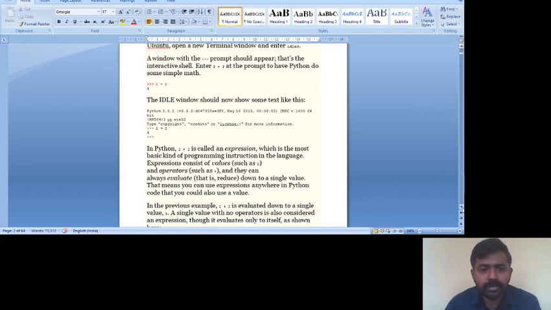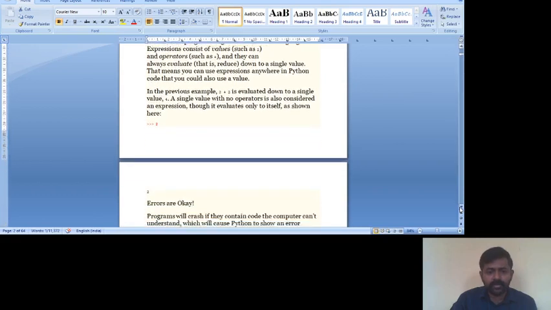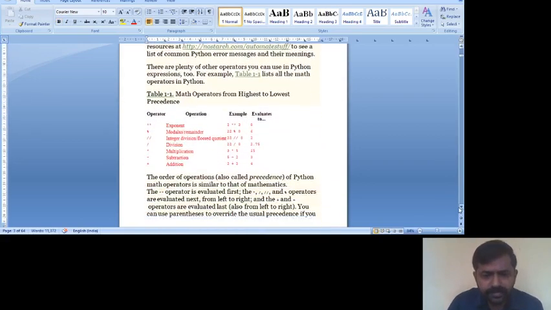You can see in this example 2 plus 2, entered directly in the command prompt. Whenever we say command prompt, you can see the three greater-than symbols, which indicate that it's a command prompt. We can directly enter an expression, and if we press enter, we get the output 4. Similarly, we can directly enter an operand, 2. If we press enter after typing 2, we get 2 as the output.